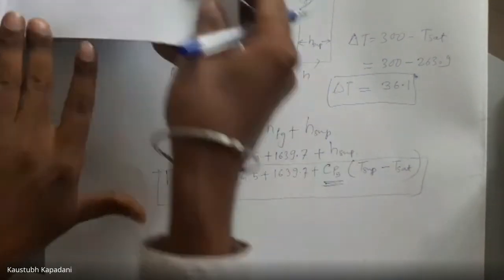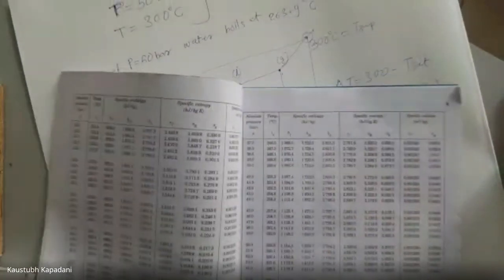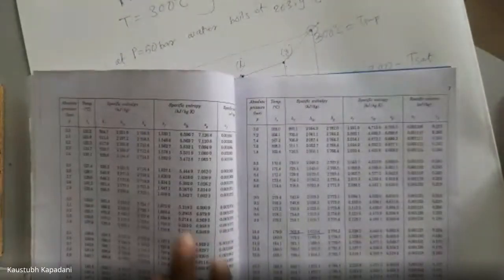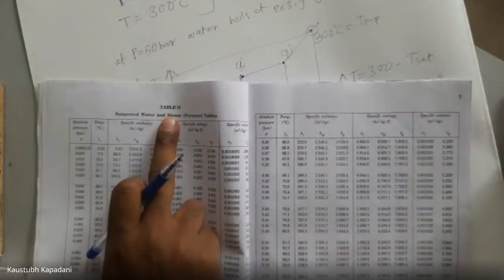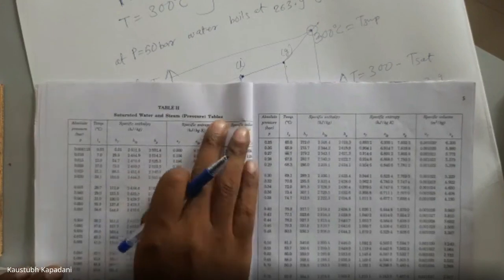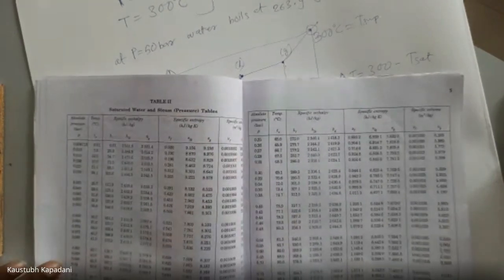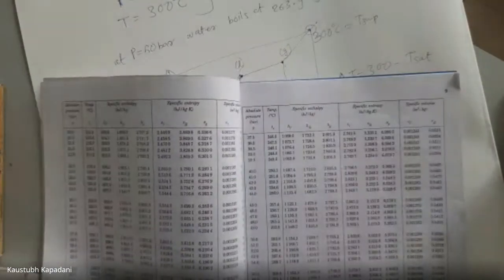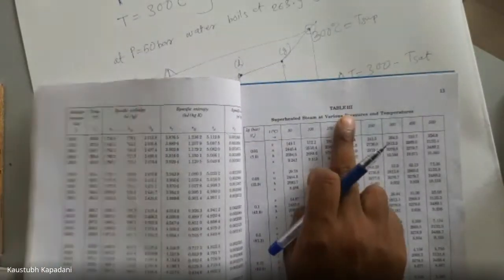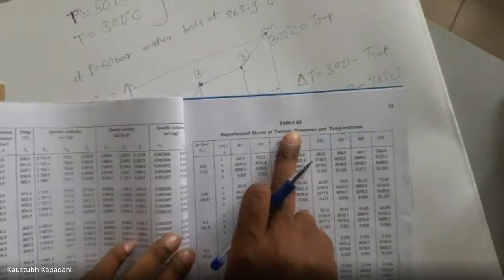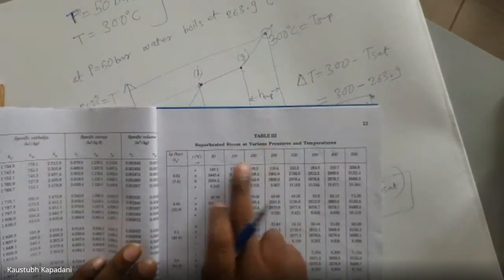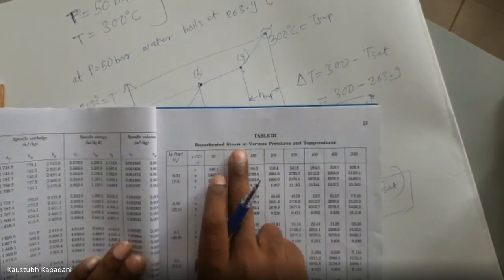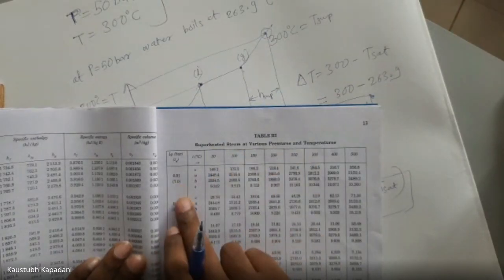So in that case, we will use superheated table. See, this table I'm using is table number 2. Table number 2 is this much long. Now see, I have come to table number 3. In table number 3, what values are given? It is superheated steam at various pressure and temperature values are given.